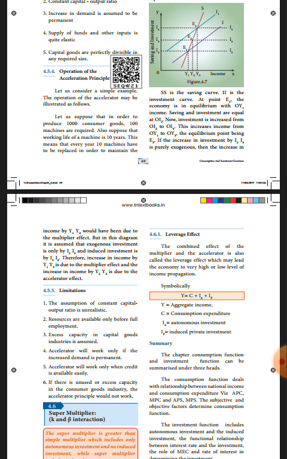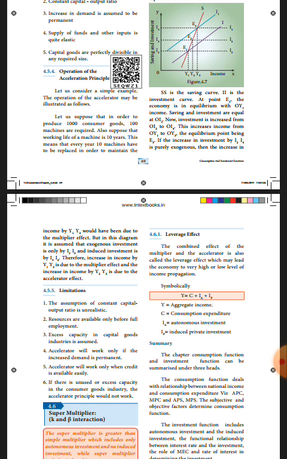Diagram explained. Now the limitations. What are all the limitations of the acceleration principle, the accelerator? First one: a constant capital output ratio is not real.